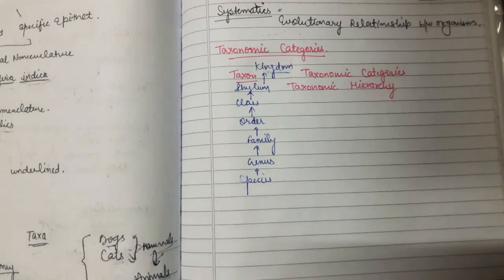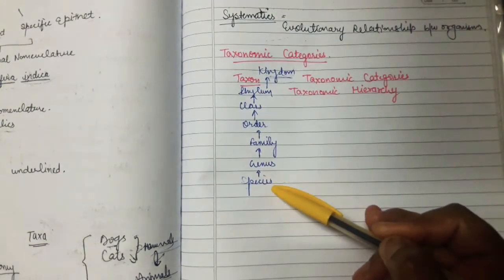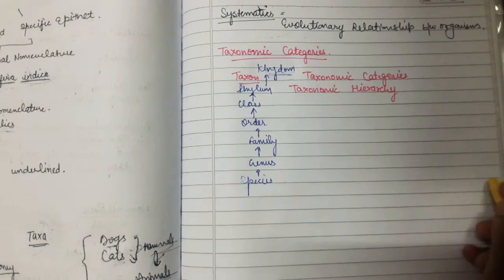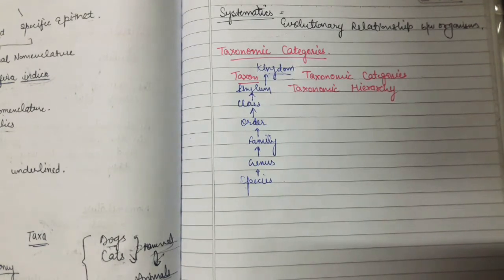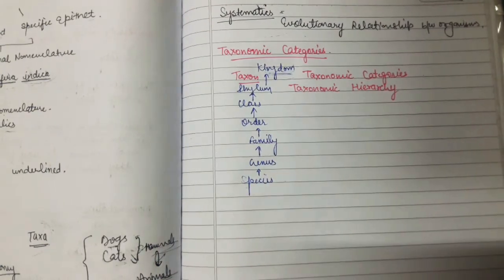Taxonomic studies of all known organisms have led to the development of common categories such as kingdom, phylum, class, order, family, genus, species. All organisms, including those in the plant and animal kingdoms, have species at the lowest category.